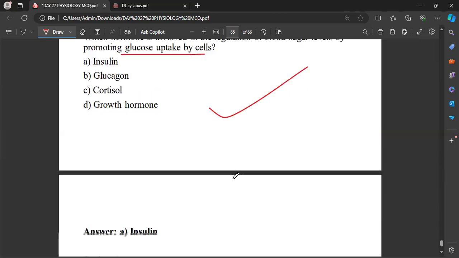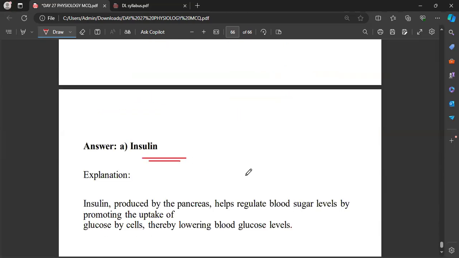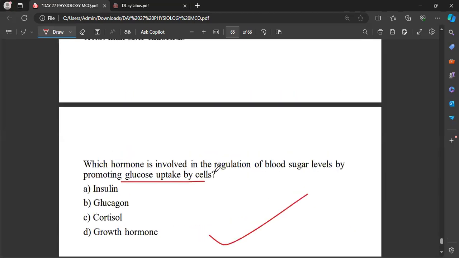Uptake by cells. That will be insulin. Okay, don't get confused between insulin and glucagon. This hormone is involved in the regulation of blood glucose levels.